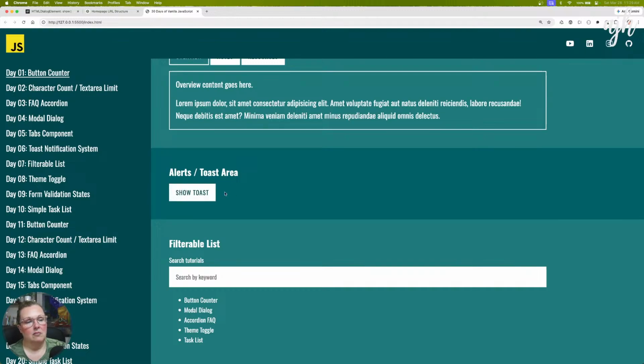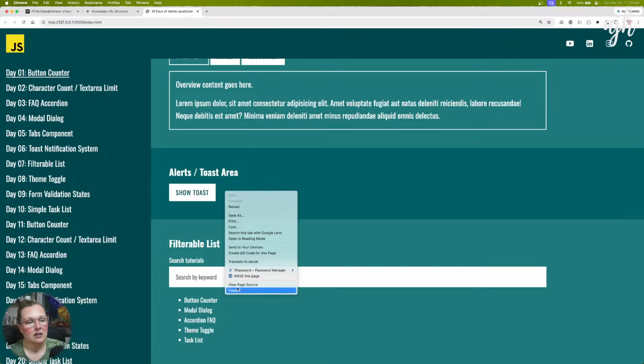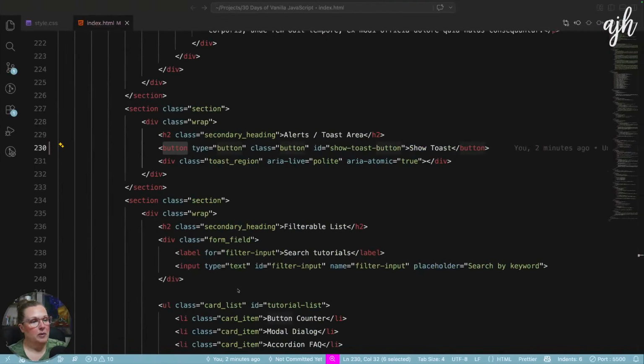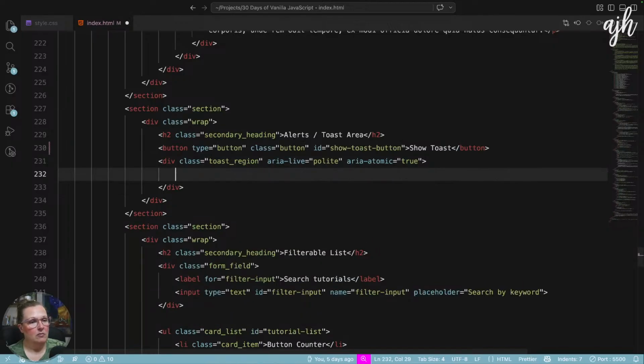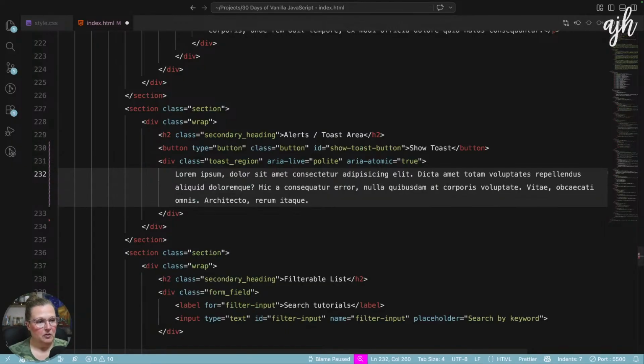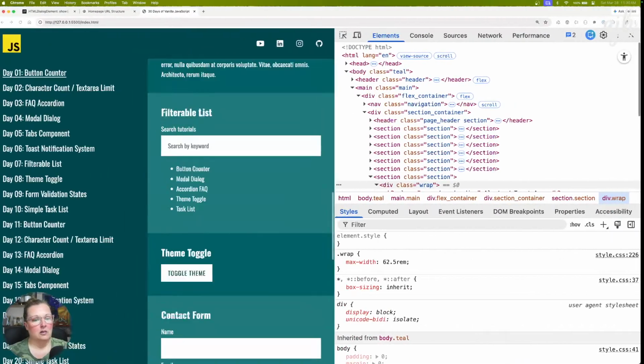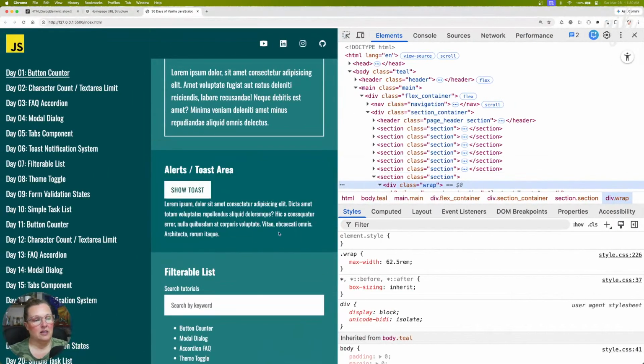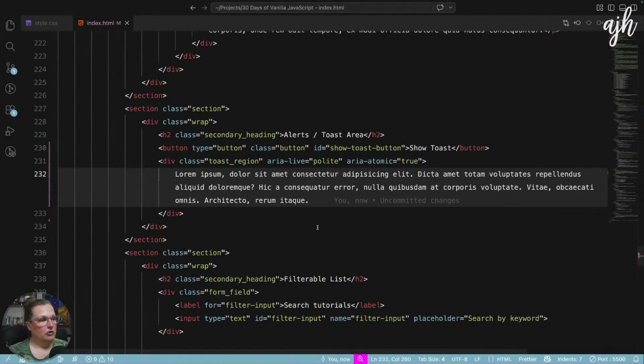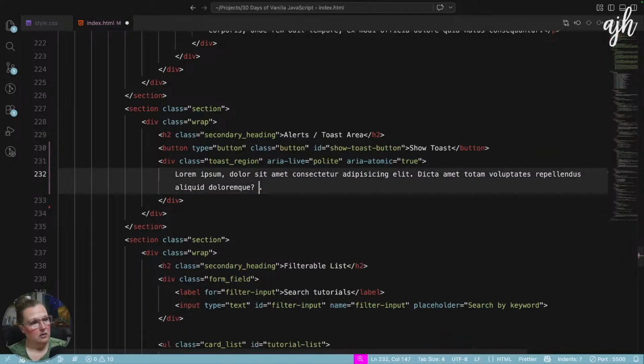And I'm guessing that we can't see it right now because, well, there's nothing in it, right? So let's put something in it. We'll put just some lorem ipsum in it. Now we can see it. That might be a bit much. I'll just do this.